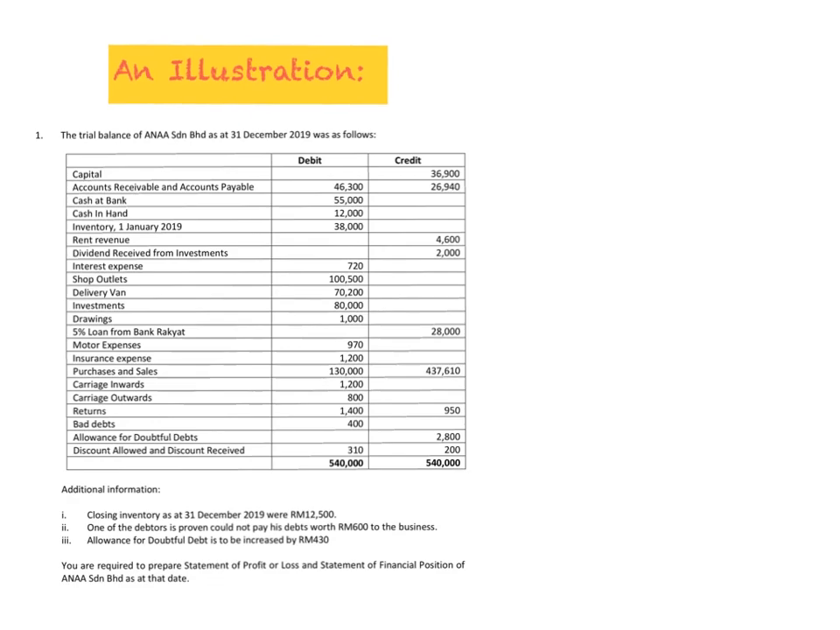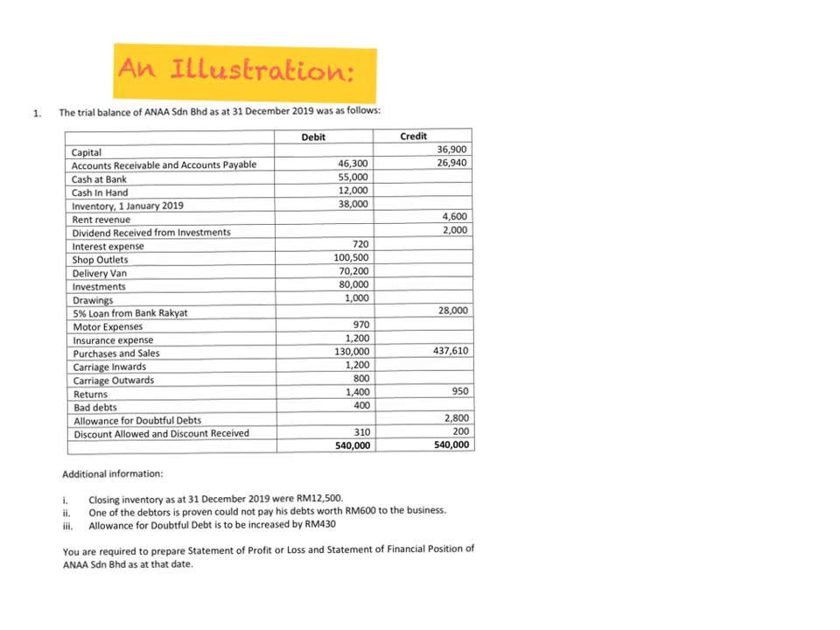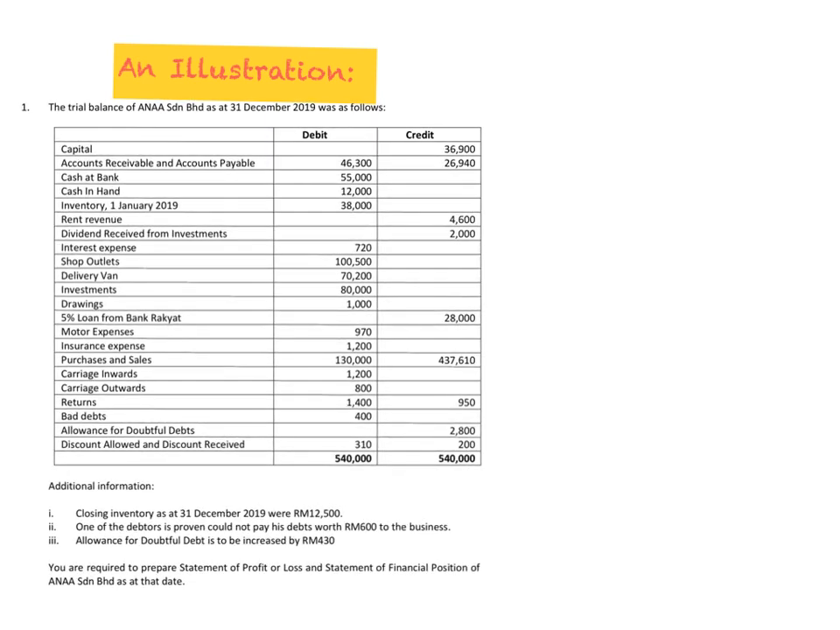Okay, the trial balance of Anna Sendirian Berhad as at 31st December 2019. So this is the trial balance given to you, and this is the additional information, items 1 to 3 there. Then you are required to prepare the financial statements, which are the statement of profit or loss and statement of financial position as at that date. Okay, so what are we going to do?